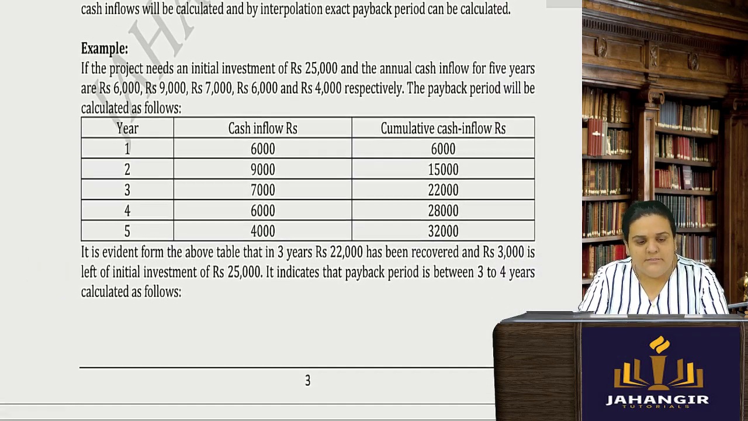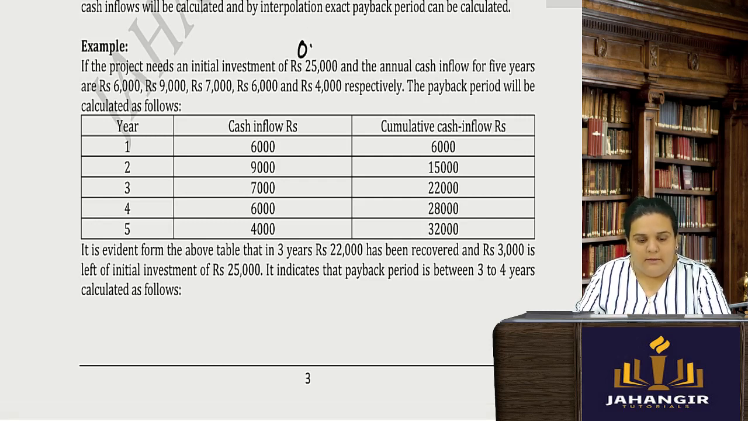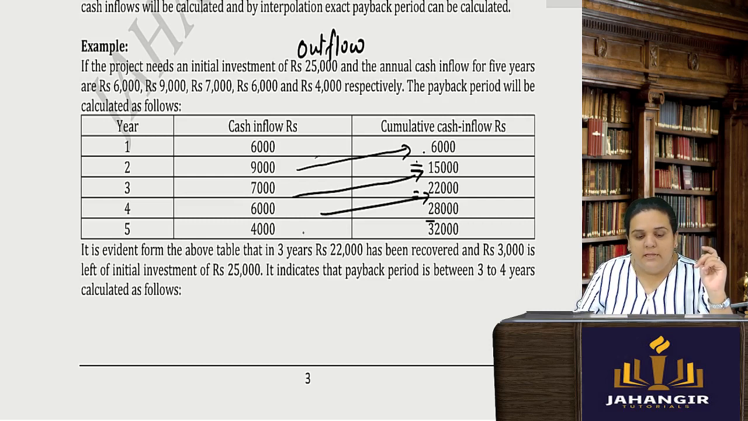Since I have already done this, but quickly, it is very simple, we'll go through it. 25,000 is your initial outflow, cash outflow. And inflow they have given to me as 6,000, 9,000, 7, 6 and 4. Number of years, 5 years. So the payback period, how we have calculated with the help of cumulative cash flow. Year 1, 6,000. In year 2, obviously you will add 9 to this 6, 15,000. Then 7 plus 15, 22,000. 6 plus 22, 28,000. And then 4,000 to 28,000, 32,000.